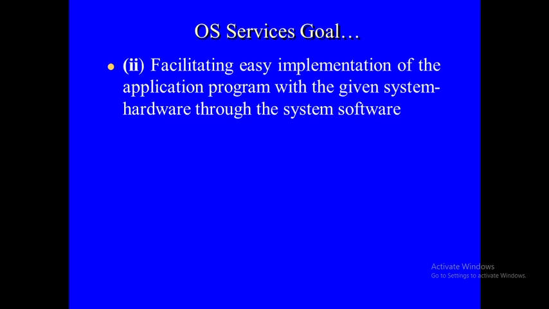Second one is facilitating an easy implementation of the application program with a given system hardware through the system software. It is going to provide an easy implementation because everything will be already there in the OS for the application program. Take an example of an application program.